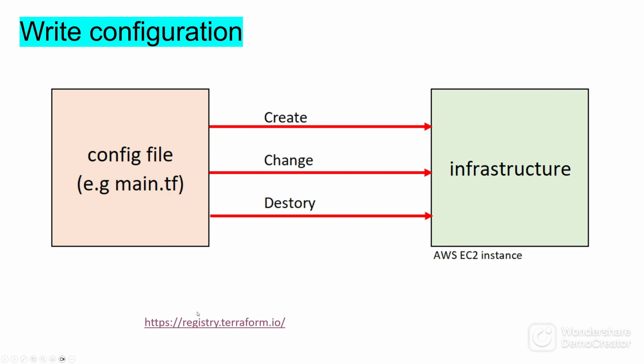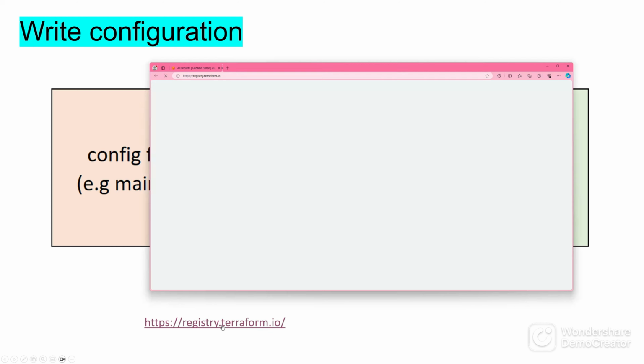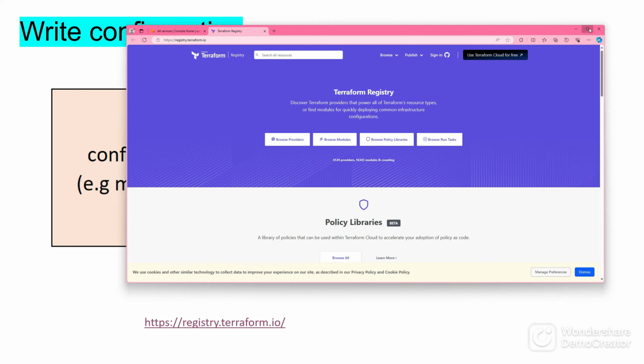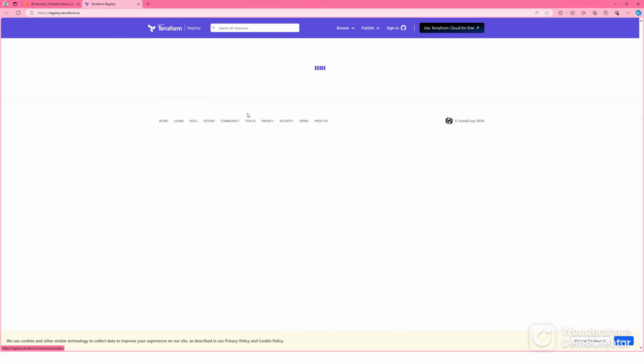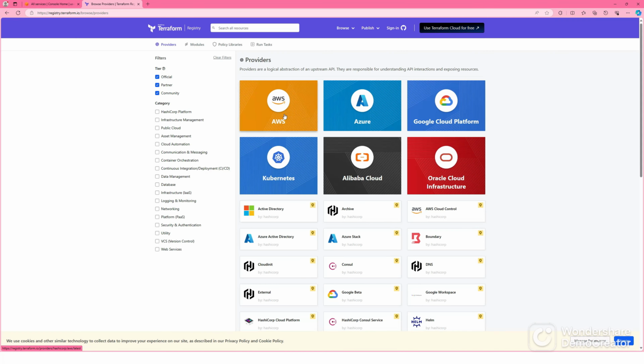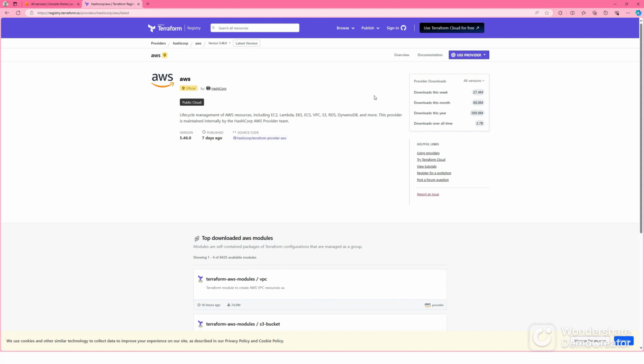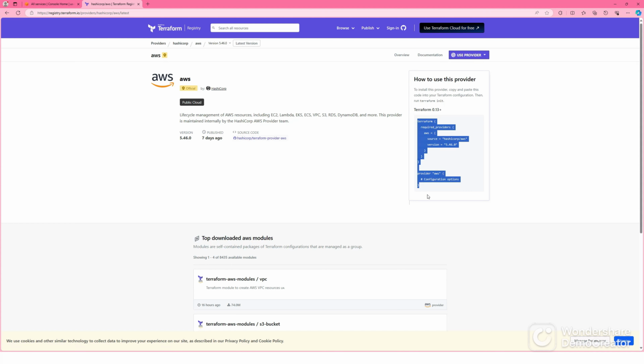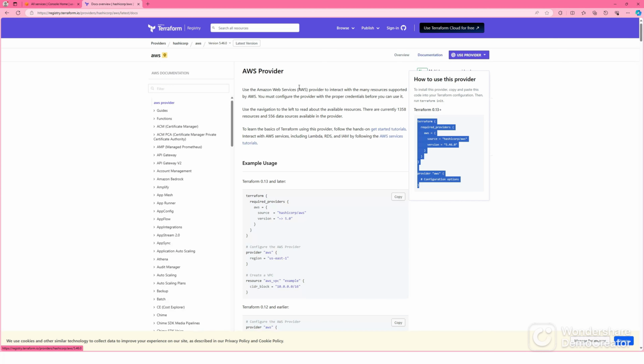Let's go to registry.terraform.io. In here, let's browse the providers. We're going to create AWS resources. Let's go to AWS. In here, you can see overview, provider, and documentation. So the provider, you can just copy paste the provider block as is. It'll work. And go to documentation.